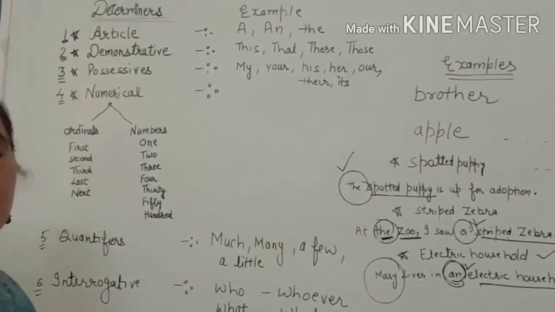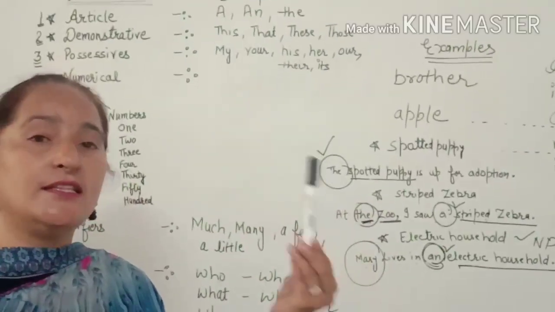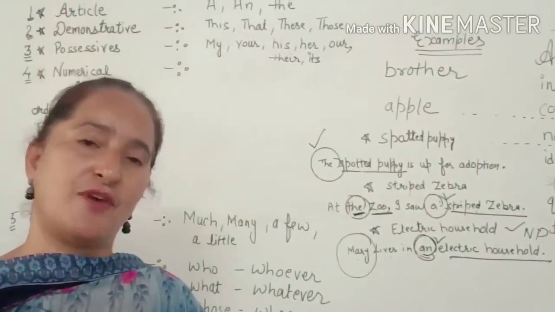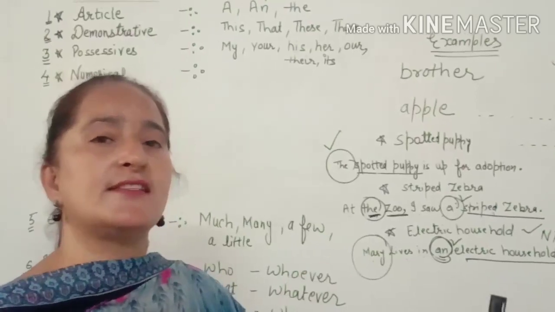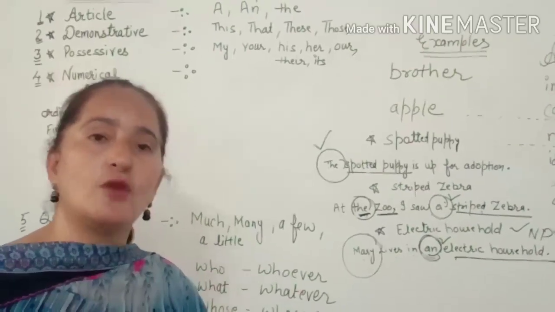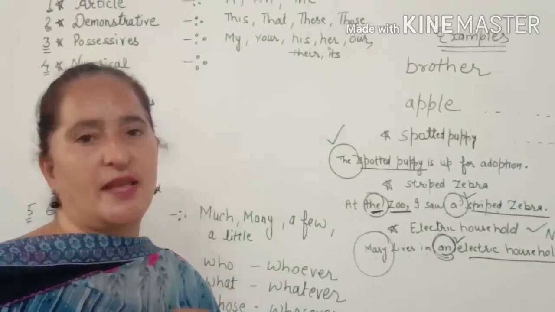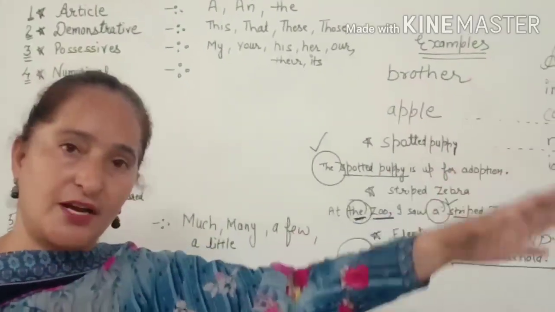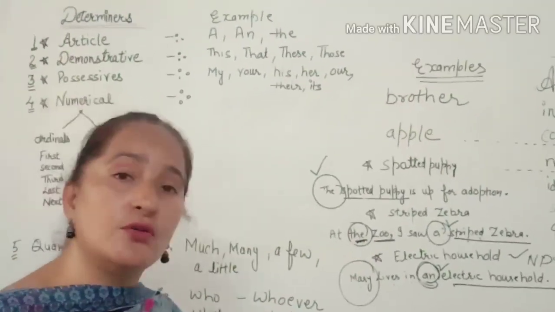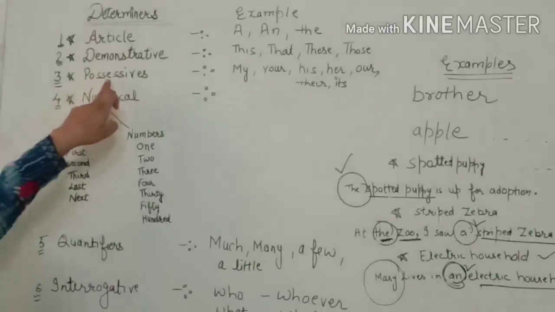Second one is demonstrative. If we demonstrate, like if this is near to me, I say this pen or this marker. If that is very far away from me, then I will say that pen, that marker. If I have two or more pens or any article, then I say these pens. Or if those are very far away from me, then I use the word those: those pens, those trees, those students, those children, like that.